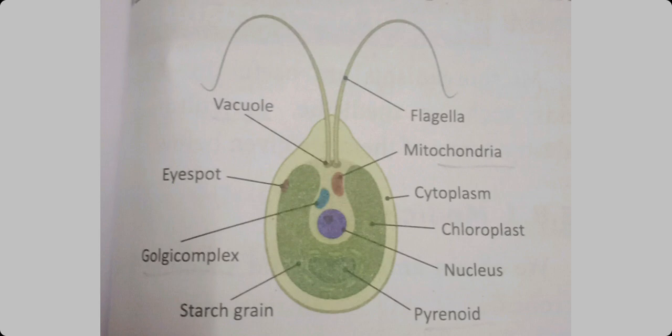Then, Chlamydomonas exhibit sexual and asexual modes of reproduction. So, when you see about the reproduction, it has two modes, sexual mode and asexual mode. Sexual mode means it needs male and female gametes. But in asexual, A refers to absence of sex gametes. So it doesn't need male and female gametes. Asexual modes of reproduction means by fission or by sporulation. Many methods are there. So likewise here both the modes of reproduction, sexual and asexual, take place in Chlamydomonas. Have you understood about Chlamydomonas?